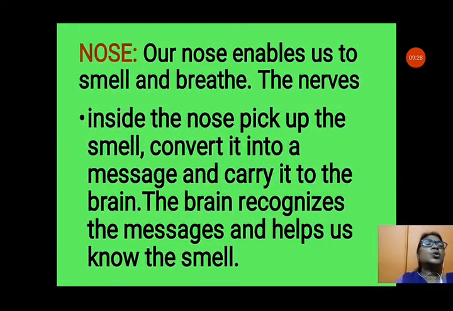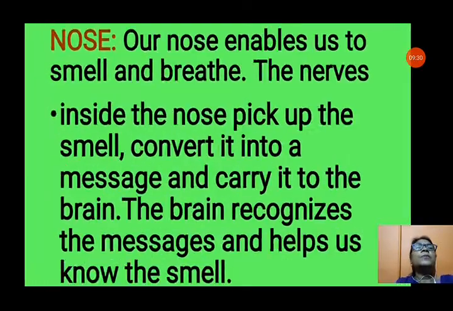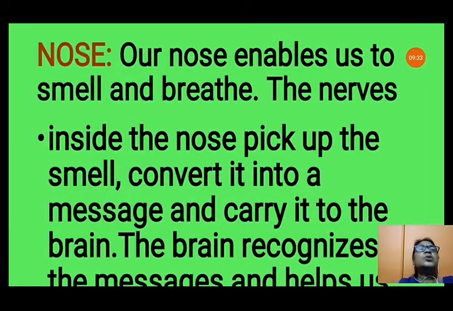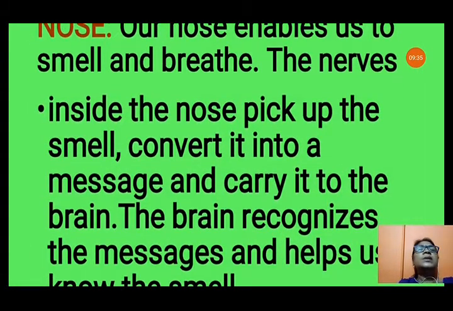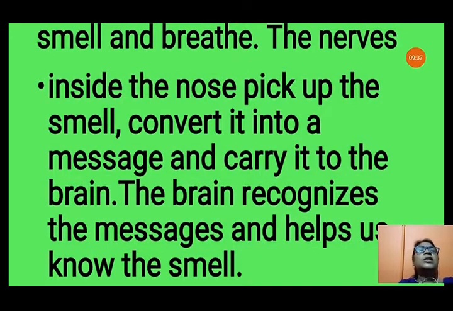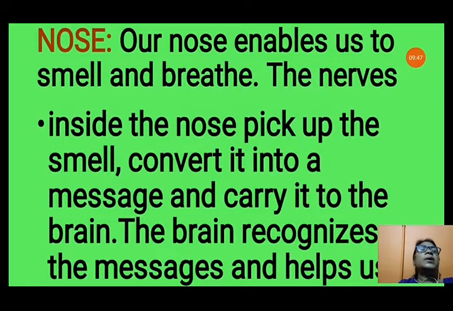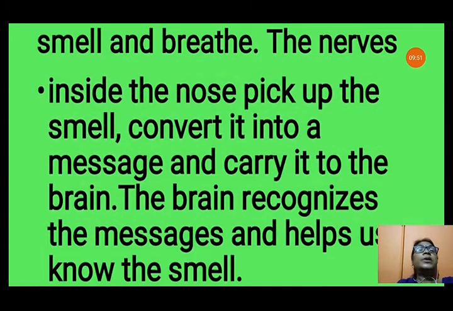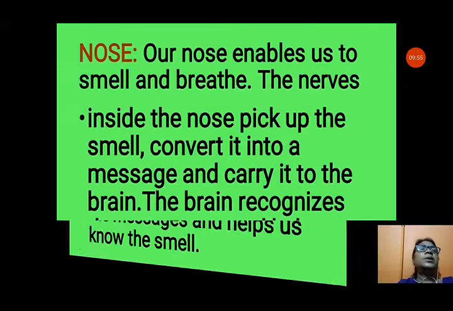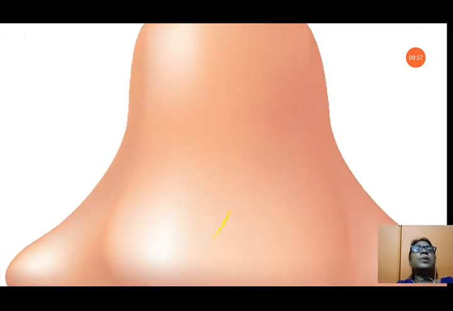Now the next sense organ is the nose. Our nose enables us to smell and breathe. The nerves inside the nose pick up the smell, convert it to a message and carry it to the brain. The brain recognizes the message and helps us to know the smell. So olfactory nerves are present in the nose. They take the message to the brain, and the brain recognizes the smell, and we can tell the different types of smell.